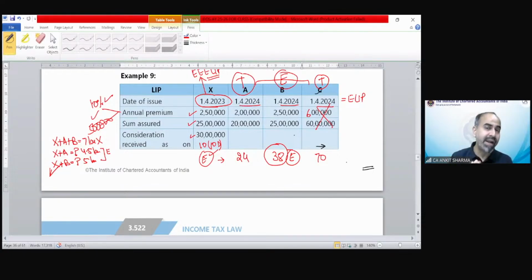I hope now you understand. Situation 1 and situation 2 is really, really important to identify, to know which kind of question you are going to solve. Again, let me tell you, if it is 1st April 2022, not 1st April 2023, then X is exempted. In that case, we can exempt all of these. But because that is not the case, we are in situation number 2. So we have to exempt either X and A, or X and B. So the benefit is in exempting X and B.